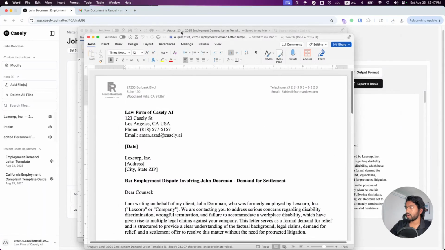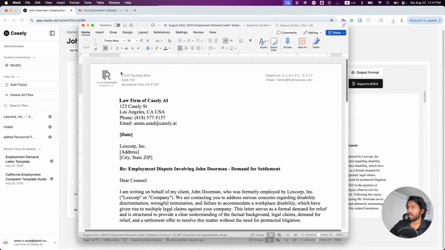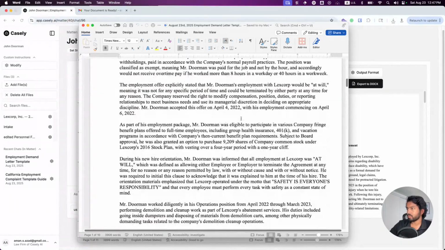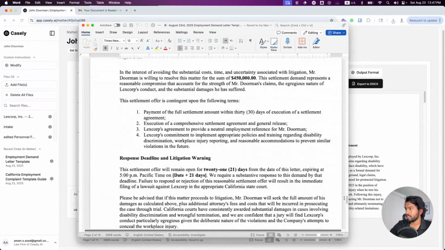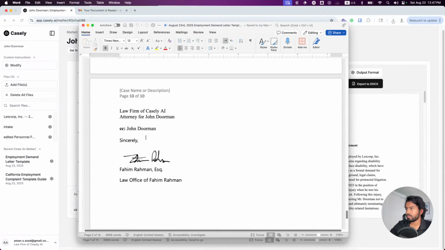So now we are using my firm's letterhead. This is actually my co-founder's firm, Fahim Rahman. So this is using his letterhead. And so here you go. We have all of the demand letter now placed in his letterhead. And now we already have our signature here, so we can get rid of whatever we had.